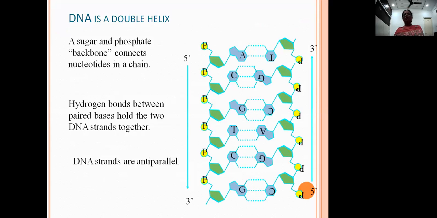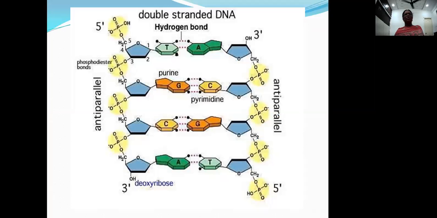So this is the structure which represents the backbone of the DNA, which is made up of sugar and phosphate, and in the central position there is base pairing: between adenine and thymine, two hydrogen bonds, and between guanine and cytosine, three hydrogen bonds are present. They are anti-parallel. This is another diagram which shows double-stranded DNA with hydrogen bonding.